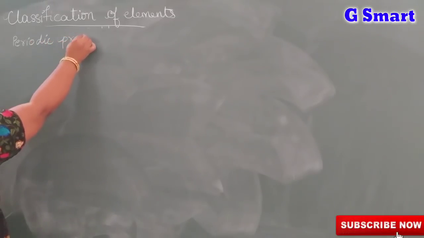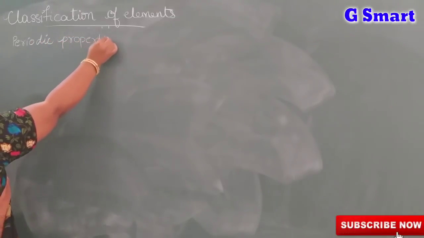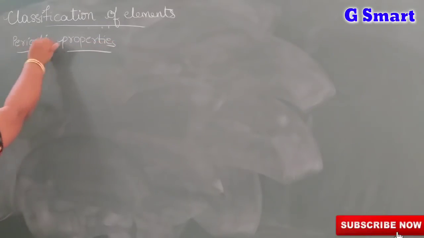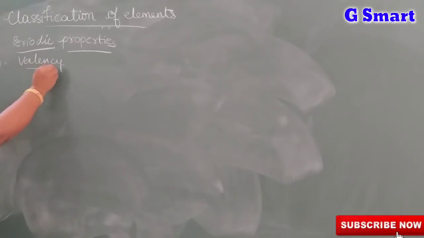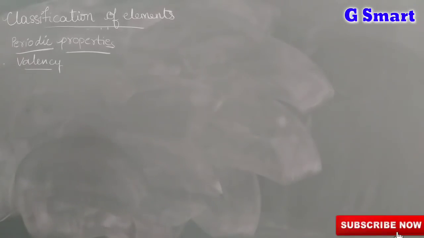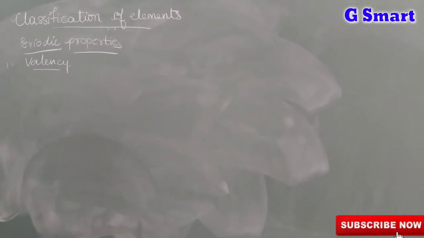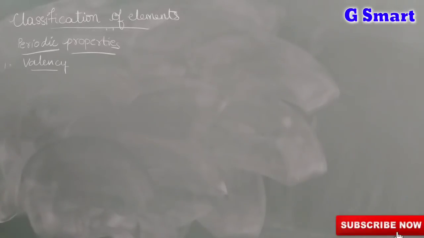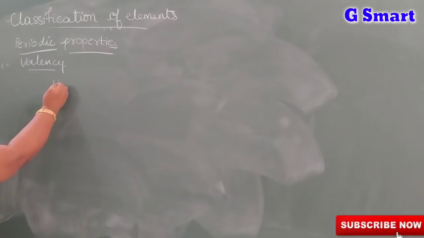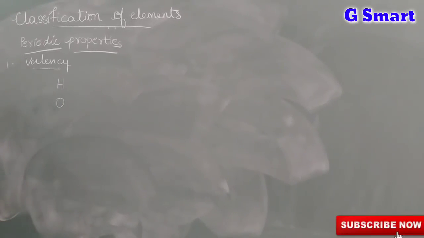We are going to learn about periodic properties. What are periodic properties? How are they changing in groups and periods? That we are going to learn. First one is valency. What is valency? The combining capacity of an element is called valency. Here the combining capacity is with respect to hydrogen or oxygen.